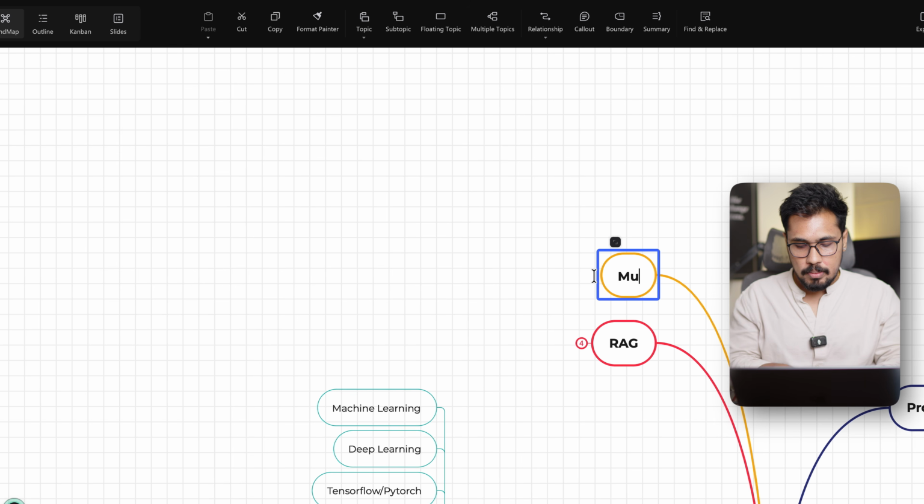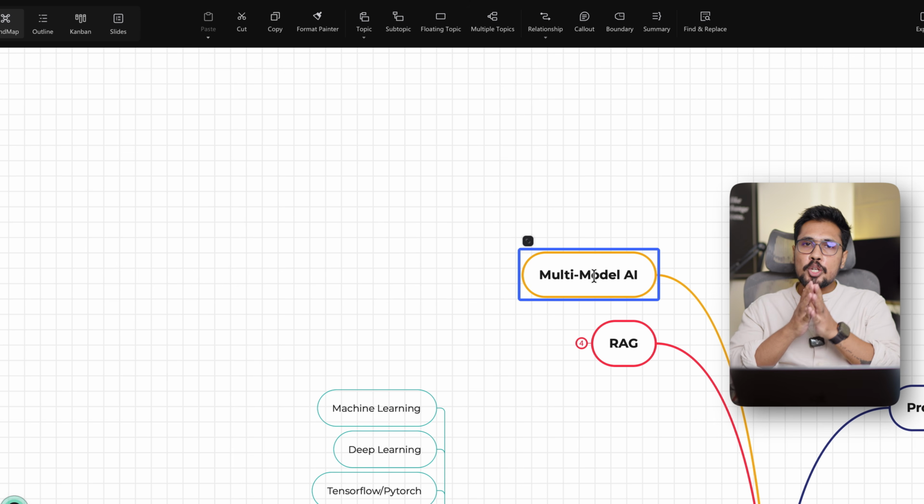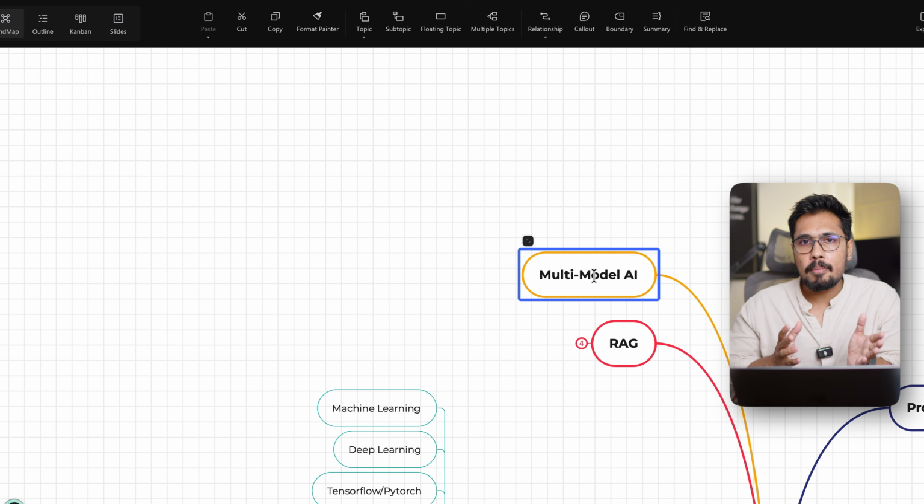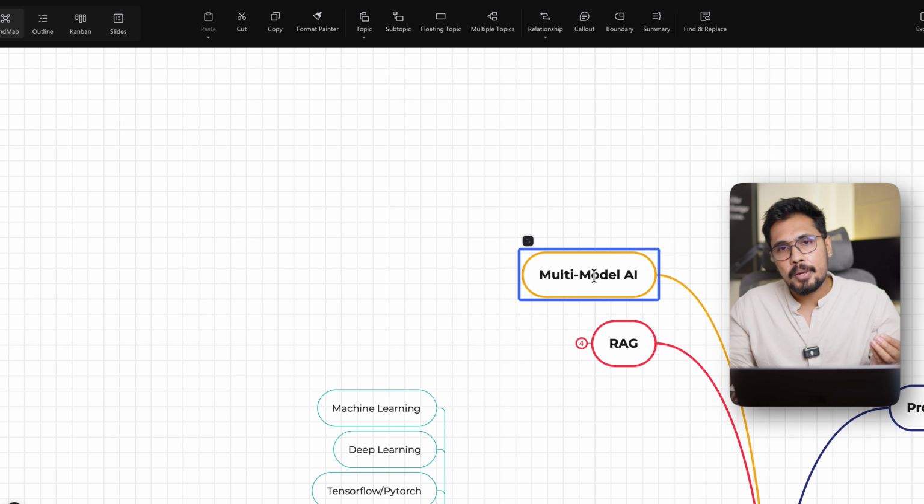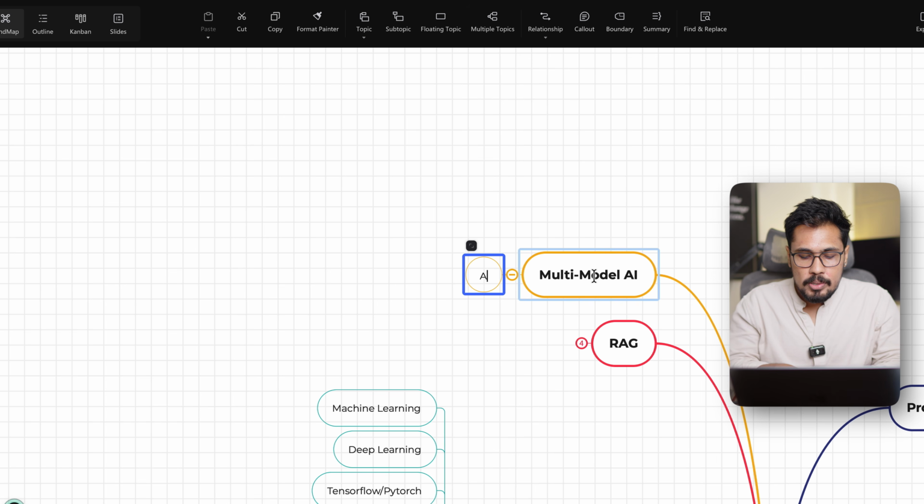So what is this? What is meant by multi-modal? Initially we had text-to-text AI models, so if you give text data, it generates text. You have vision models: if you give an image, it is able to generate an image, or a video. Now we have multi-modal models. What are multi-modal models? Any data to any data generation.